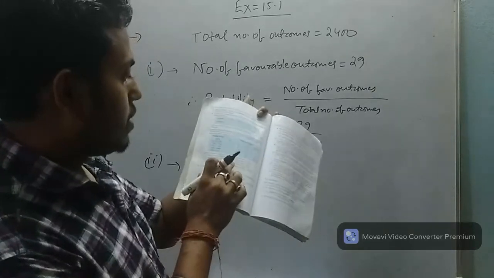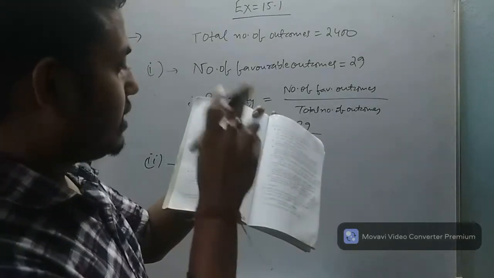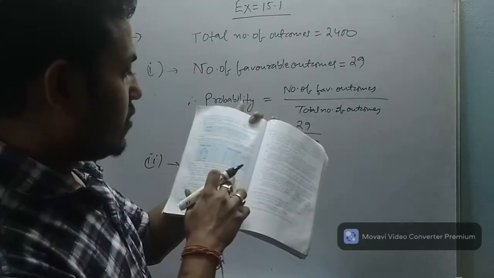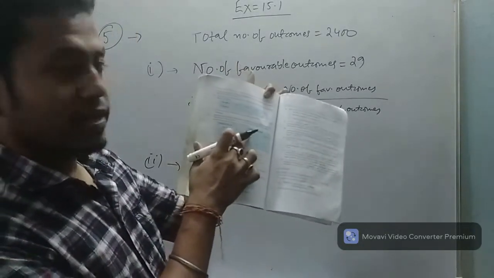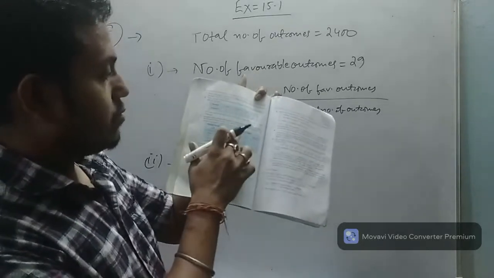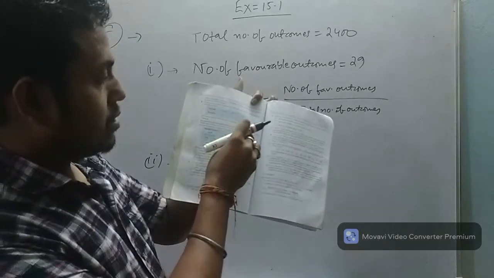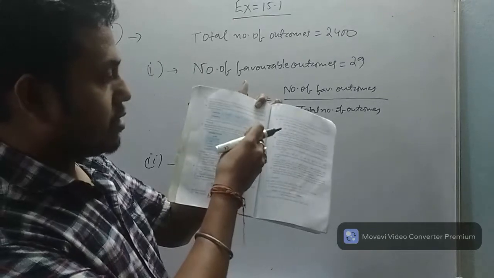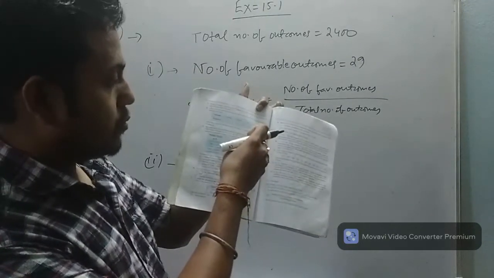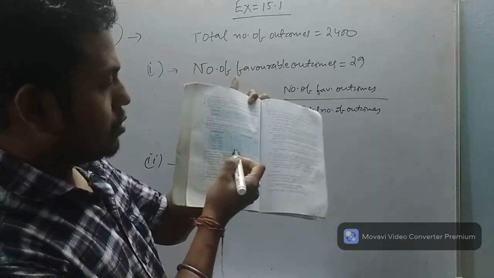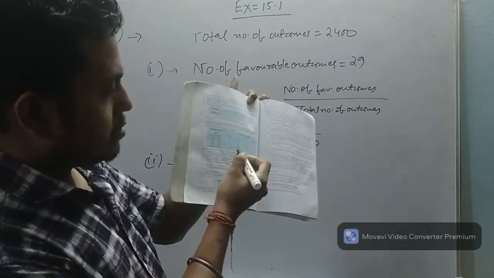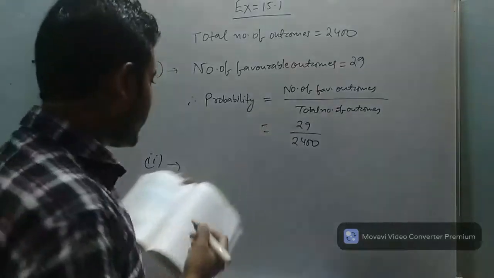Now in the question they said owning exactly 1 vehicle. So 1 vehicle is in the second column, 0, 1. So in this row and this column, the value will be 579.